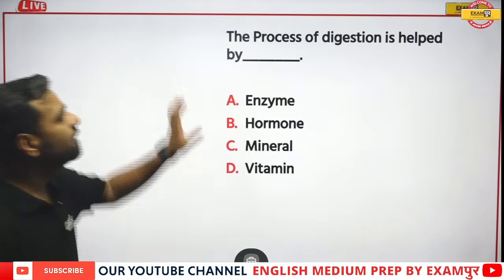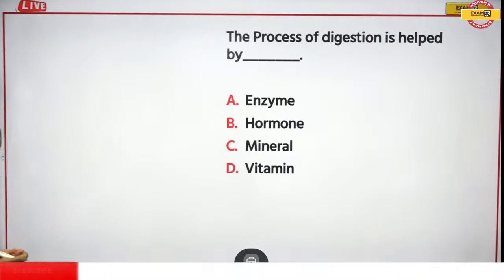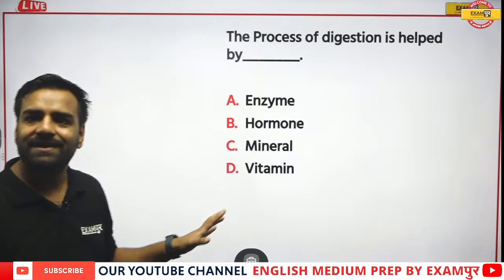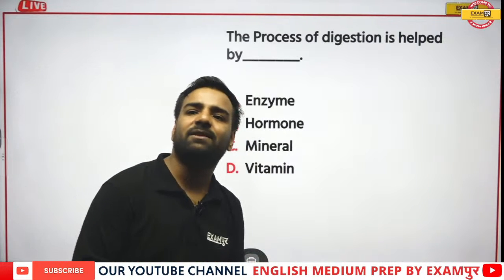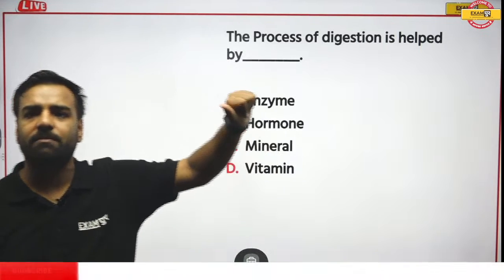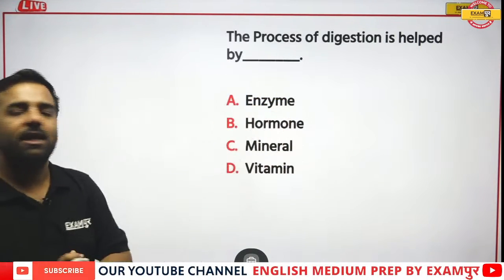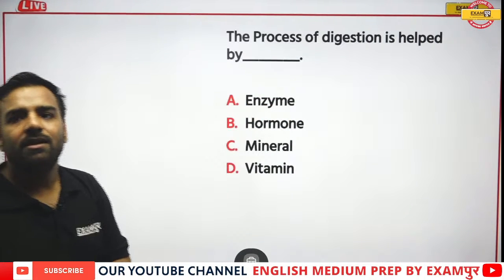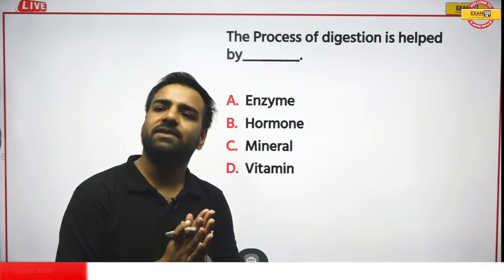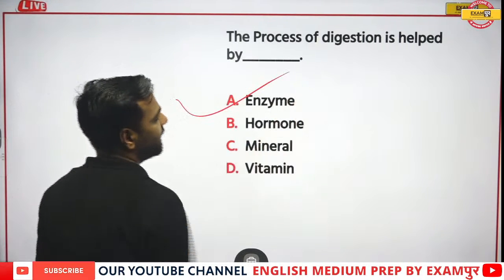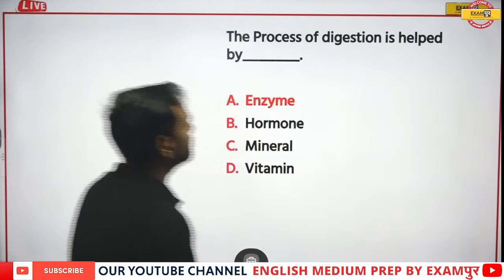Waiting for the answer. The process of digestion is helped by what? Is it enzyme, is it hormone, is it mineral or is it vitamin? Enzyme. So Pintu is the one this time who has given the answer in the super fast manner. Awesome, Pintu. Then HR has given the answer A. Ilma is with enzyme. So everyone is with enzyme. Sana, correct, totally correct. So Sharma ji, Ashvi, you all are correct. Enzyme would be the correct answer.